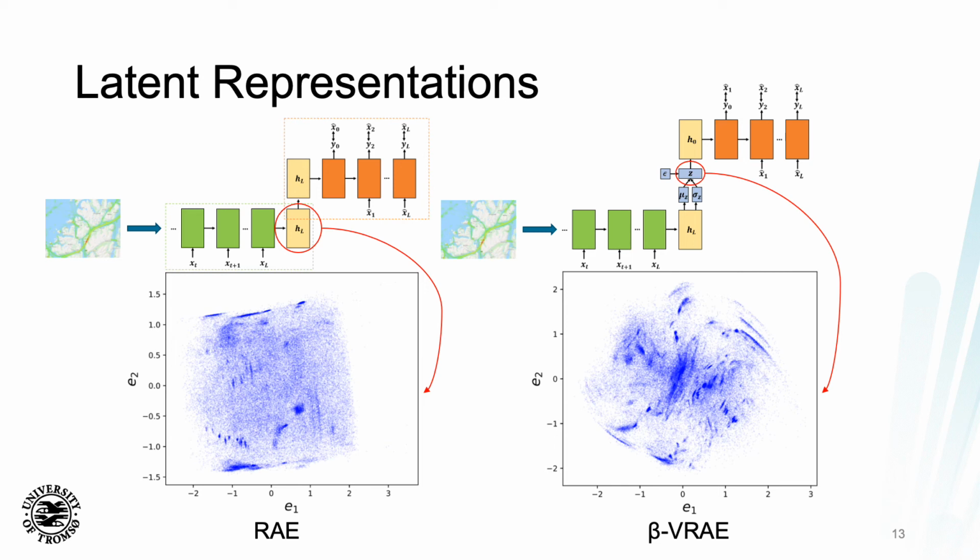On the right-hand side, we see the beta variational recurrent autoencoder that has been trained in the same manner. Here, however, we utilize the representation in the Z space, so this latent space here. And what we can see is that, given that it's being encouraged to have a unit Gaussian shape, we have more compact clusters discovered by the beta variational recurrent autoencoder compared to the recurrent autoencoder.